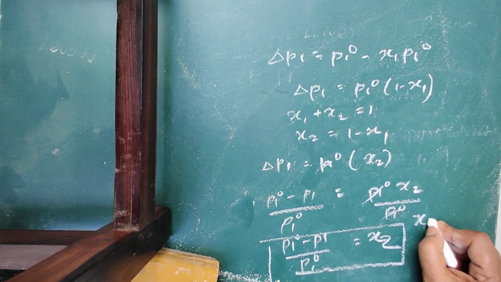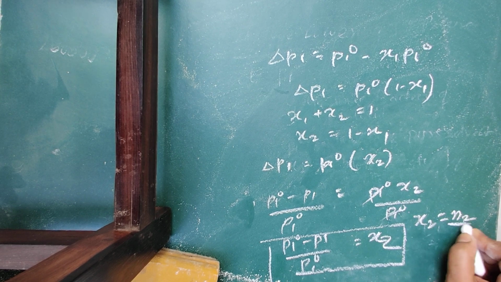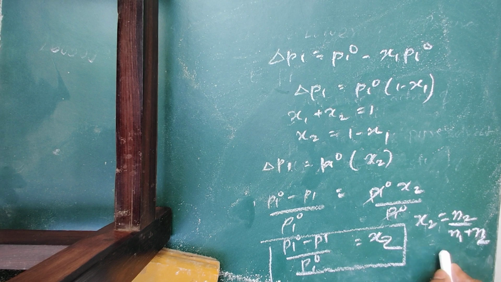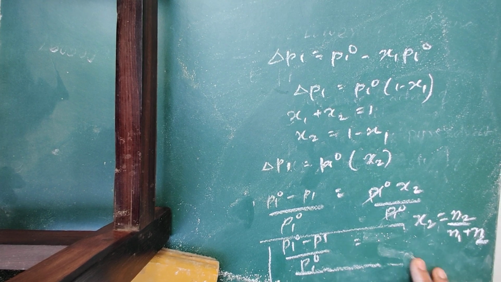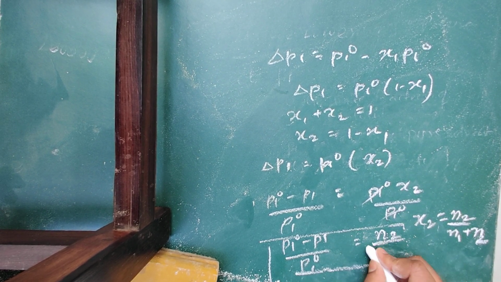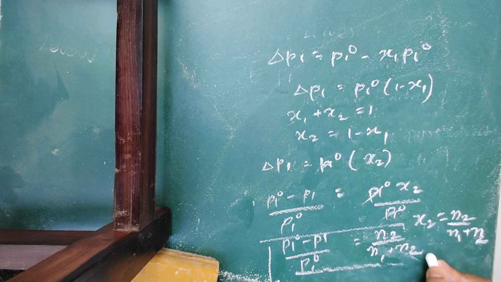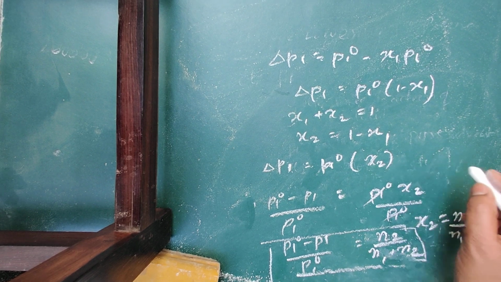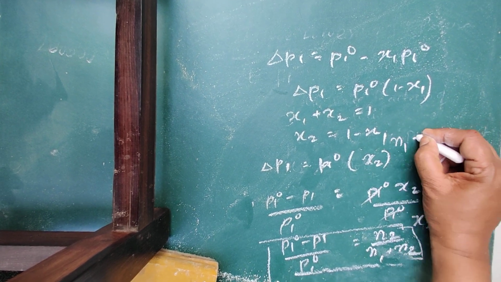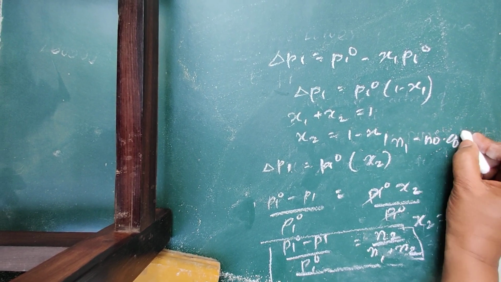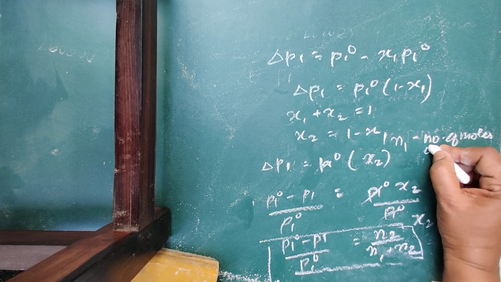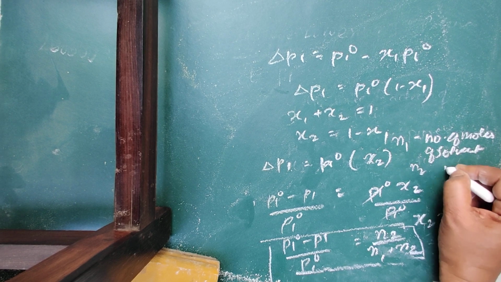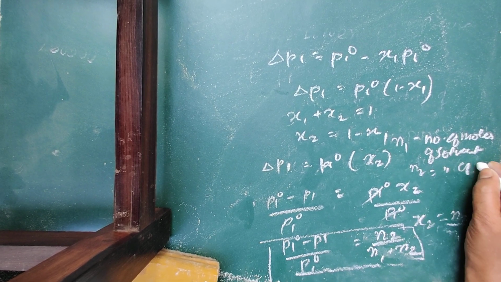You know that X2 is equal to n2 upon n1 plus n2. So instead of X2 you can write here n2 upon n1 plus n2. Here n1 will be the number of moles of solvent and n2 will be the number of moles of solute.